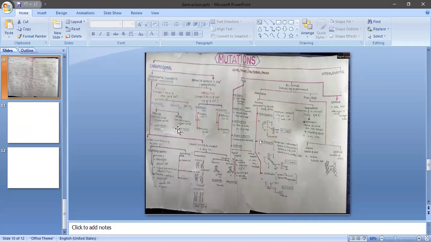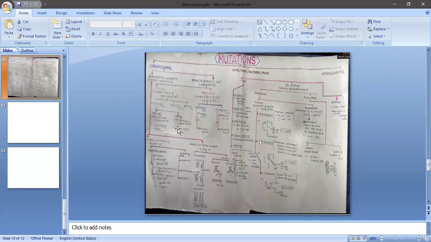These mutations may occur in a small portion of the genetic material or sometimes a larger area. Sometimes we observe change not only in the DNA, but along with the genetic material, in the chromosome also, several changes take place.